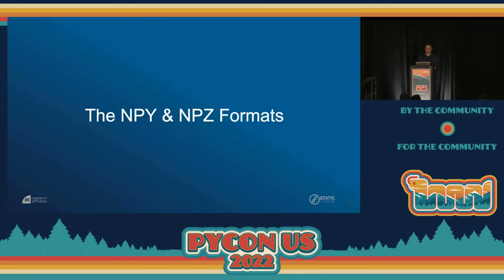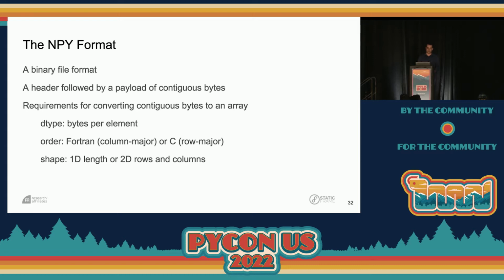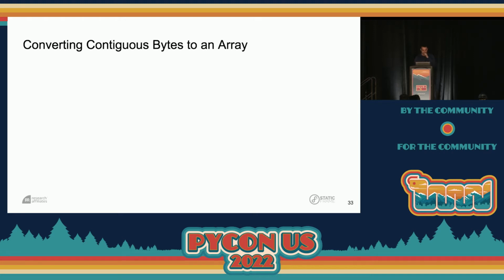So let's take a deep dive into NPY and the NPZ format. The NPY format is a binary file format. What we have here is a header followed by a payload of contiguous bytes. Now, in order to translate contiguous bytes into an array, we need three things for NumPy. We need the dtype, which is going to tell us the bytes per element. We need the order: is it Fortran, column major, or C, row major style, for a two-dimensional or larger array? And we need some specification of the shape of that data.